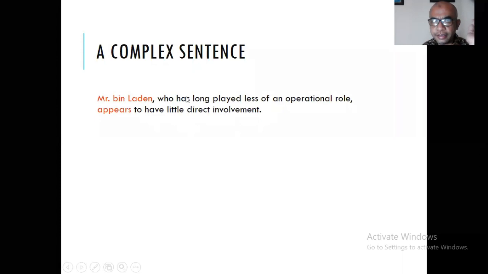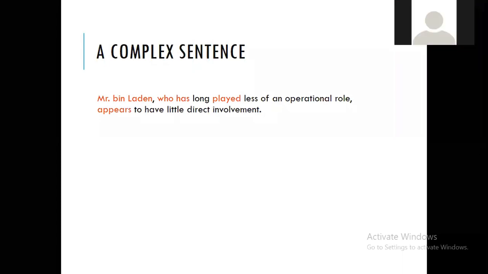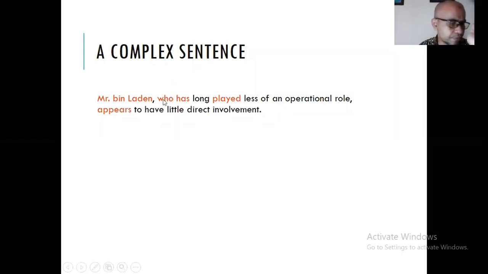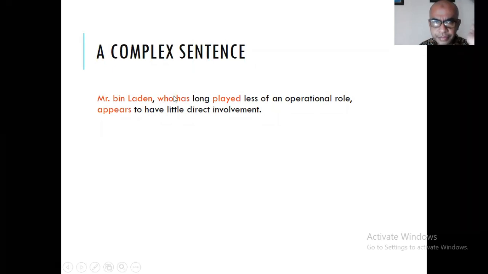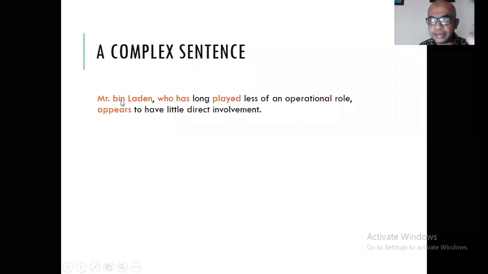Yes, you are correct. That is the independent clause, and this one is the dependent clause. And they are connected using what we call a subordinating conjunction. In this case it is who. What is the meaning of who here? Do you know the meaning of who? Yang. Okay. And can you translate this sentence, Rizky Renda Soleha Putri?